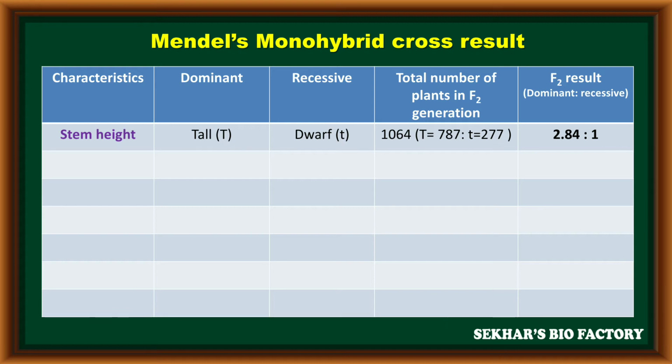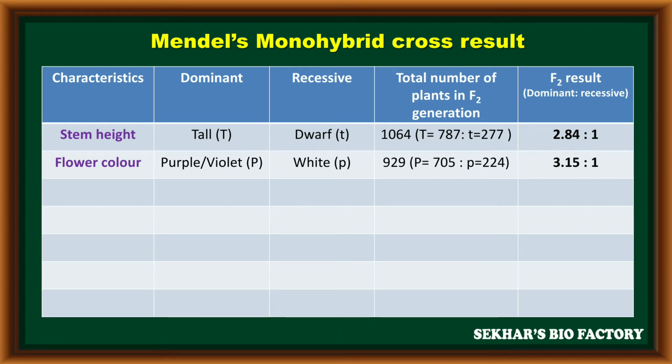After conducting the monohybrid cross experiment, in the F2 generation, 1064 plants were produced in total. In these, 787 plants are tall and 277 plants are dwarf. The result is calculated as 2.84 to 1 as a phenotypic ratio.